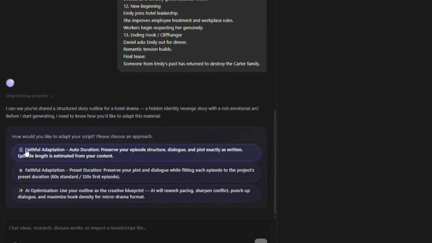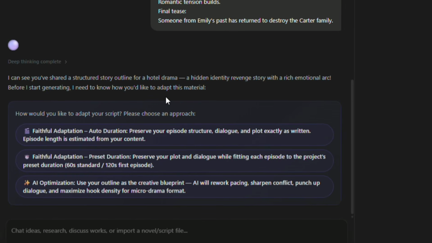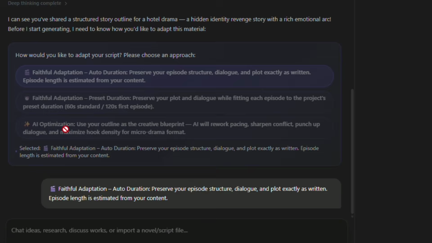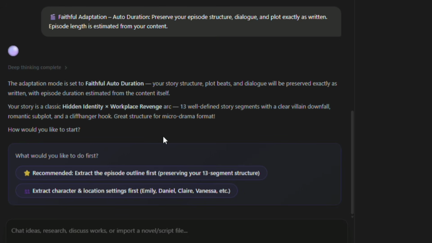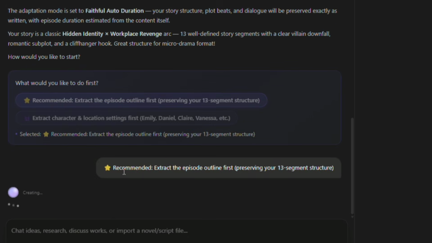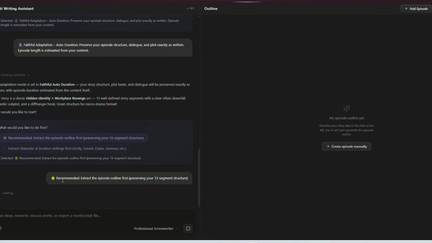For example, first, it asked whether we want everything exactly according to the script or whether we want AI to implement some creative changes as well. Here, I'll select the option to keep everything according to the script. Then it will ask another question and I'll answer that too. After that, it will start generating everything automatically.